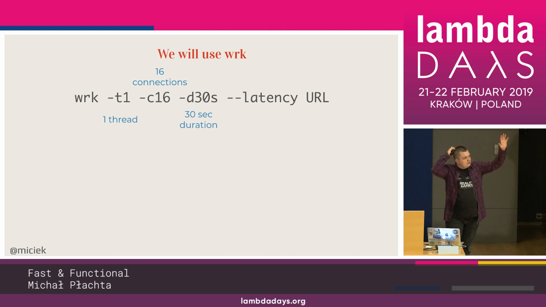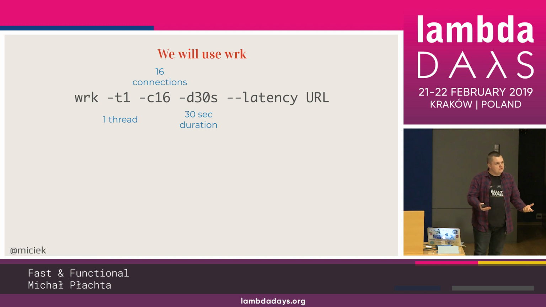We'll be using wrk. Who's familiar with it? Some of you. So this is the line of code in the command line I will be putting in. It means that we'll be using one thread out of 4 or 8 possible on this laptop. We'll have 16 open connections, and we'll be doing as many requests as possible to the server for a duration of 30 seconds. As many as possible, right? To kill it, to do whatever. Latency means that we also want this latency report, so we'll see how the service behaves with different modules plugged in.